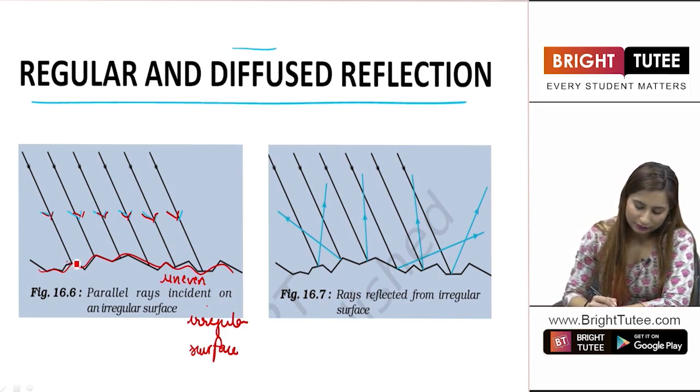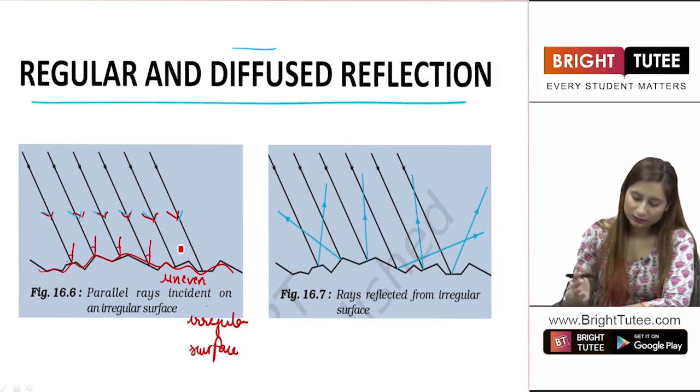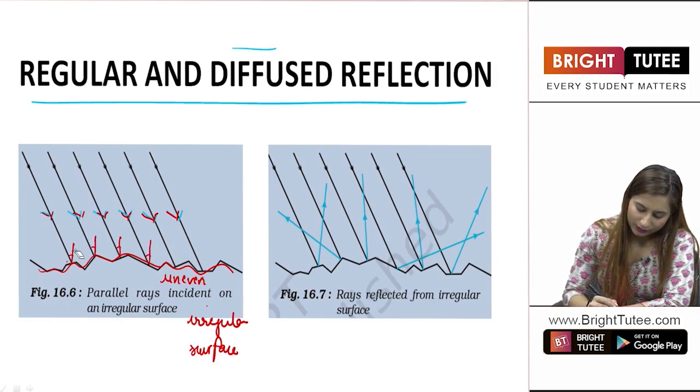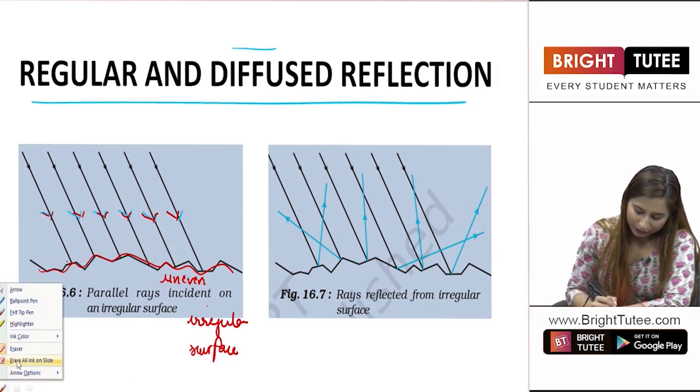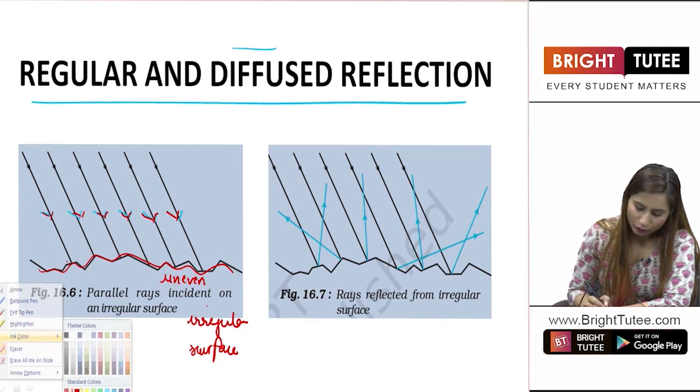This is the angle for this ray, this is the angle for this ray, this is the angle for this ray, this is the angle for this ray. You have to basically draw the normals, the perpendiculars to the mirror. Basically, we have to take the surface as the mirror. Now, if we draw the perpendiculars, you will see that they all have different angles.